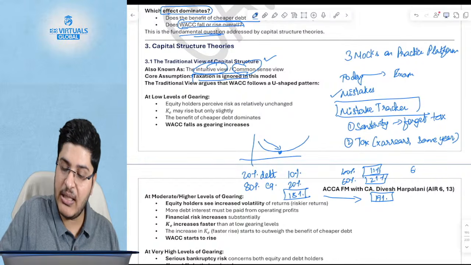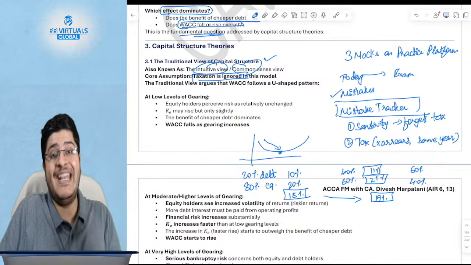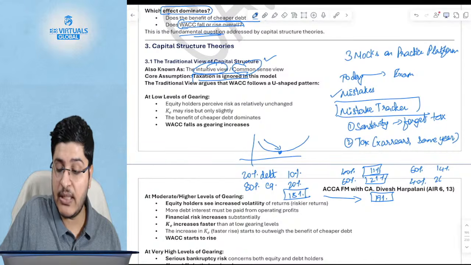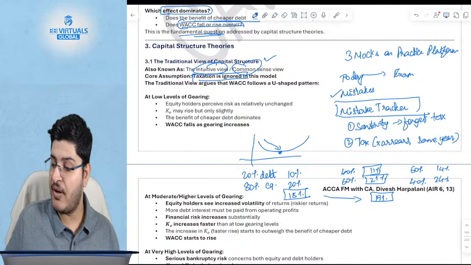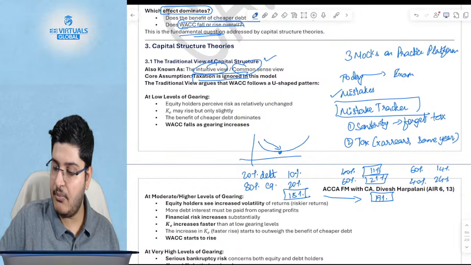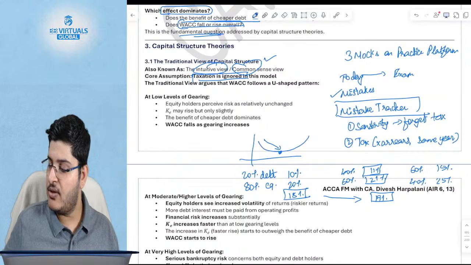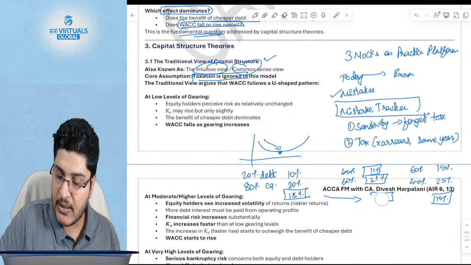Now further, as you increase the debt to 60% of your capital and equity to 40%, the risk for both debt holders as well as equity holders really increases. So debt holders will say, now I want 13%, or maybe 14%. Your equity shareholders will say, now I want 24%. The risk for both of them has really increased. So 14 into 60% plus 24 into 40%, or let's make this 25 and 15%. So 60 into 15%, which is 9, plus 40 into 25%. Now it becomes 19%. This was 17%.